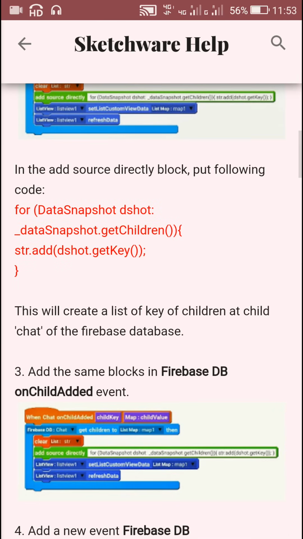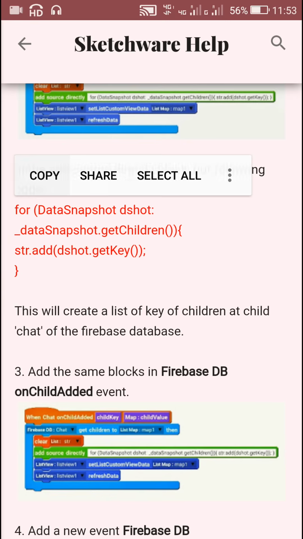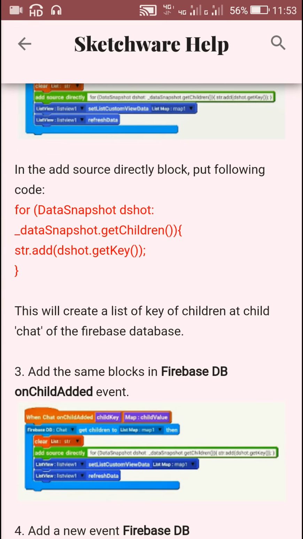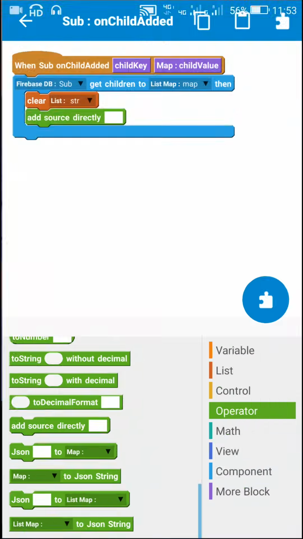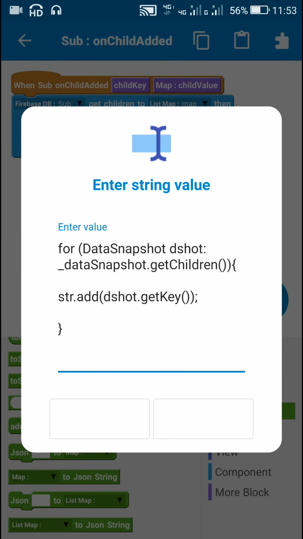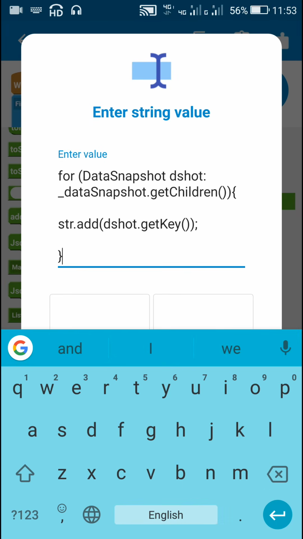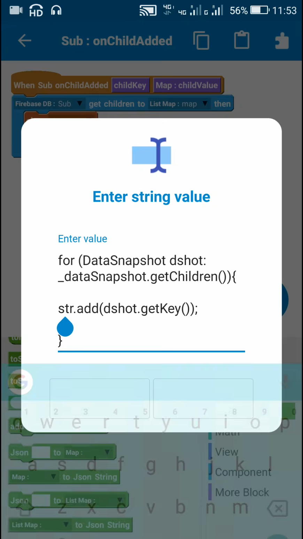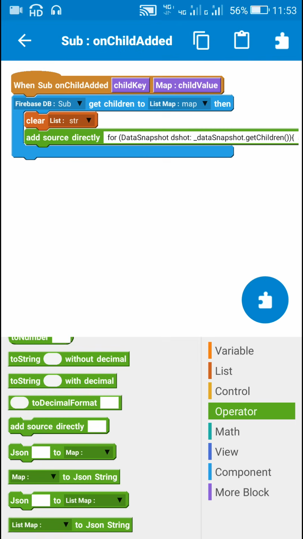On this blog I have this code for data snapshot: data snapshot dot get children, str dot add dot get key. So here str is the name of the list string. If you are using a different string list, you have to change this name str. So this will create a list of all the keys.